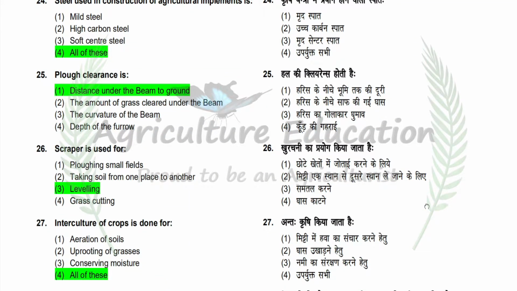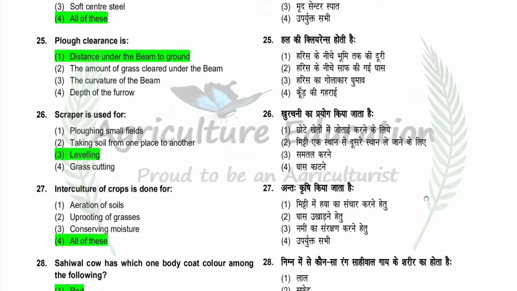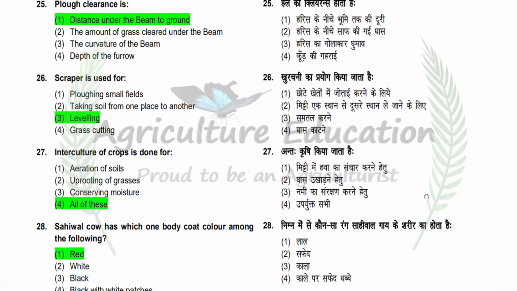Next question is scraper is used for. Option is plowing small fields, taking soil from one place to another, and leveling or grass cutting. So correct answer is leveling. Next question is interculture of crops is done for. Option is aeration of soil, uprooting of grasses, conserving moisture, and all of these. So correct answer is all of these.